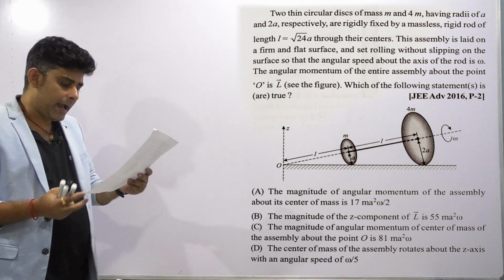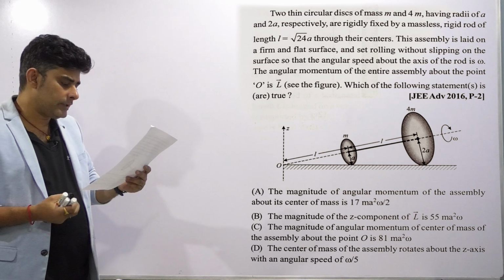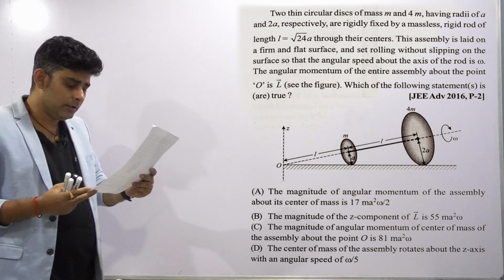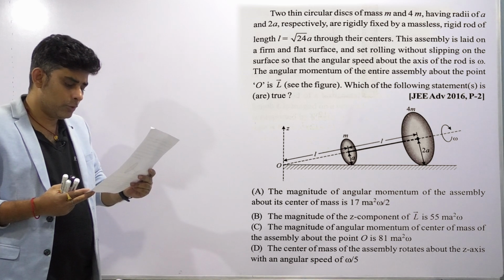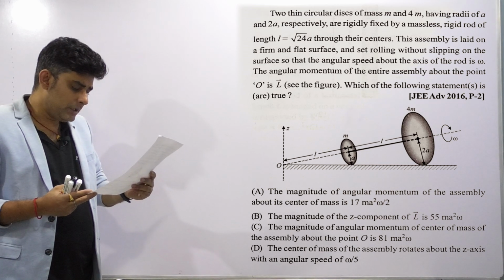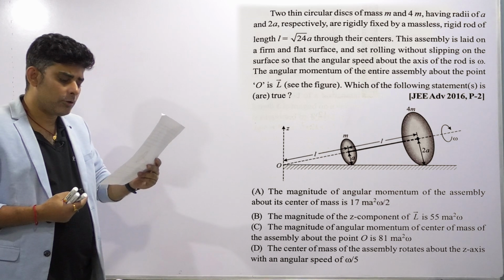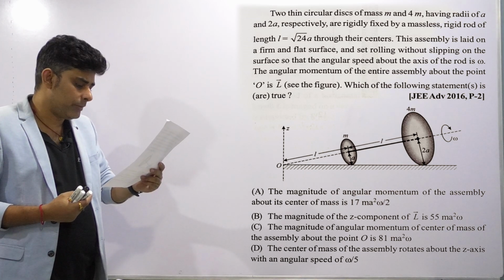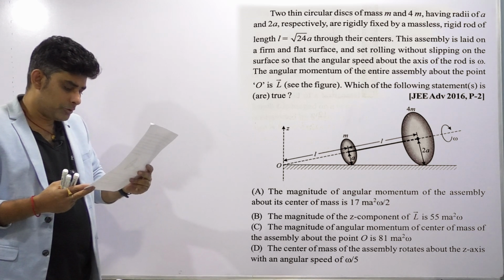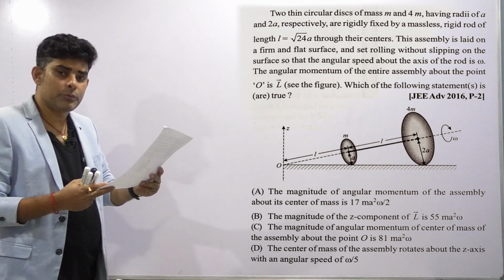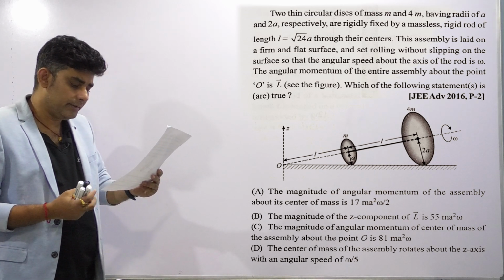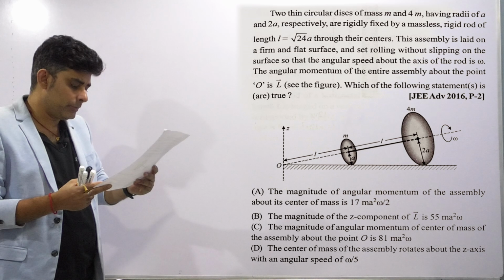Statement A: the magnitude of angular momentum of the assembly about its center of mass, is its value 17 ma squared omega by 2? Or B: the magnitude of the z component of L vector is 55 ma squared omega? Option C: the magnitude of angular momentum of the center of mass of the assembly about the point O is 81 ma squared omega?